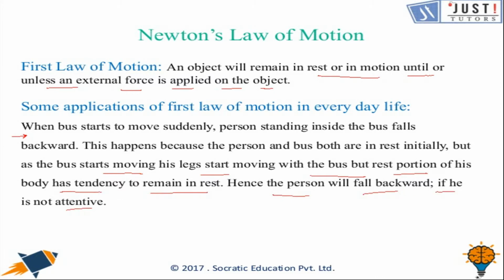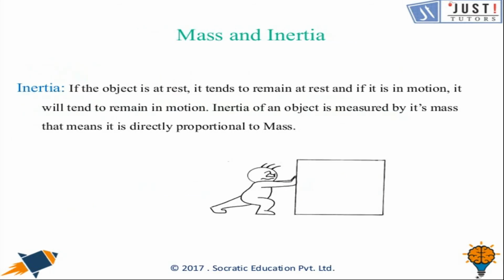We can have some more examples, like when we dry clothes, we give many jerks to clothes before we hang them on the laundry line. Because of jerks, the amount of water in the cloth is reduced as water falls out from the pores in the clothes. This happens because by giving jerks, clothes are put in sudden motion. The water droplets in it have a tendency to remain at rest and they get separated from clothes and fall on the ground. This gives an idea of inertia, which we'll discuss on the next slide.